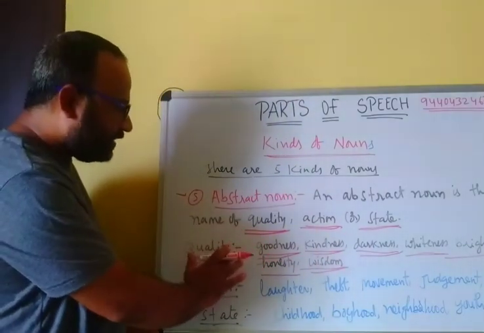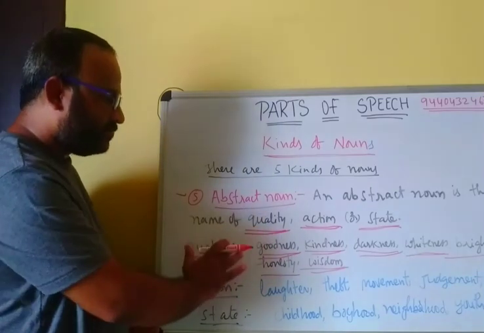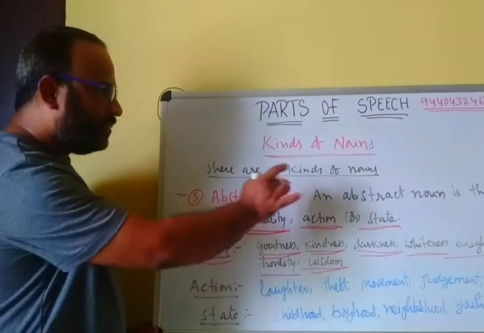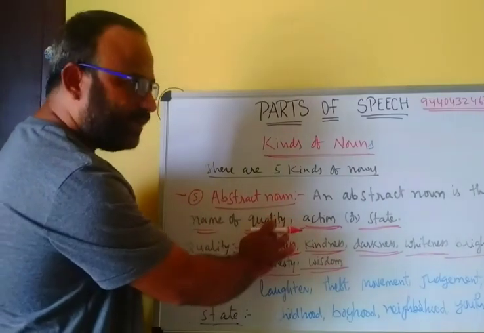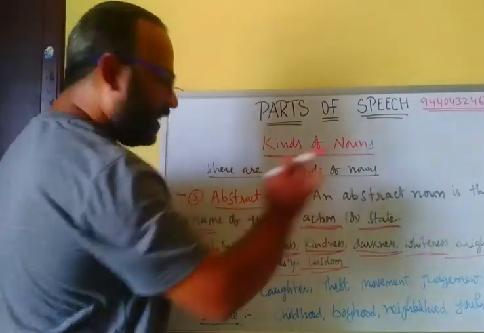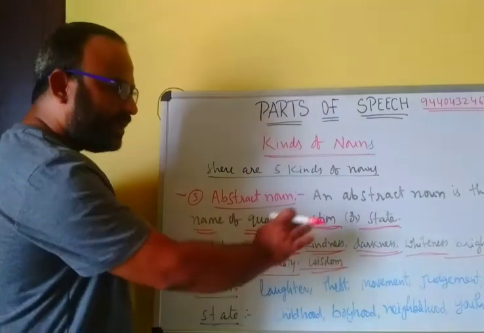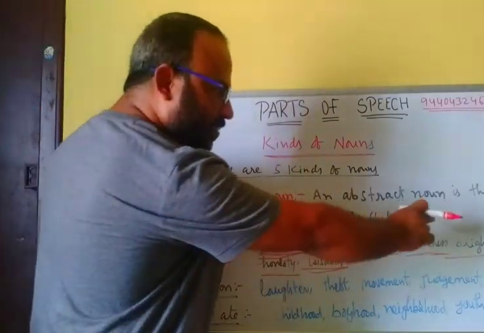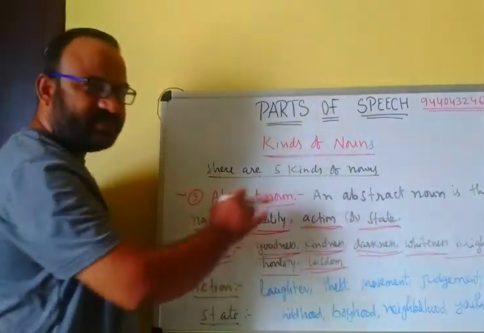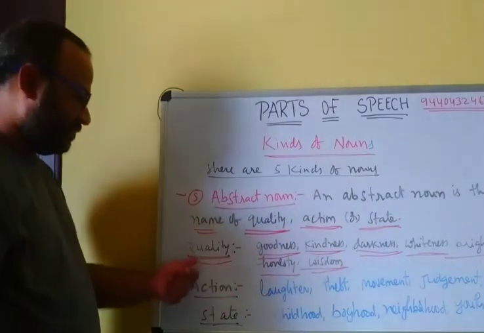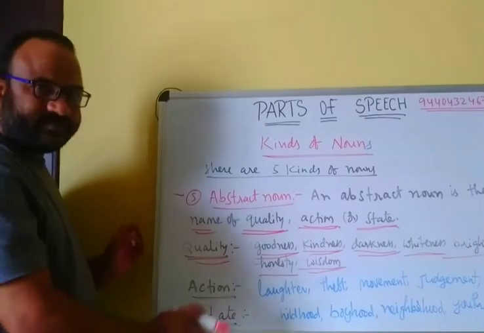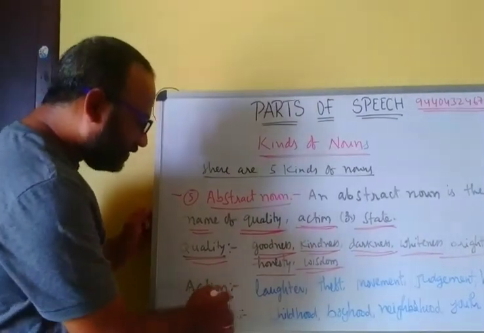So abstract noun is the name of quality, action or state. Here quality: goodness, kindness, darkness, brightness, honesty, wisdom. These are qualities of a thing.